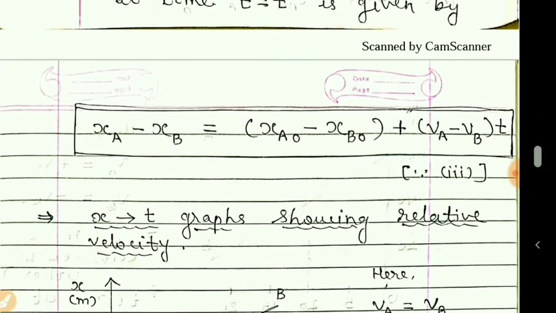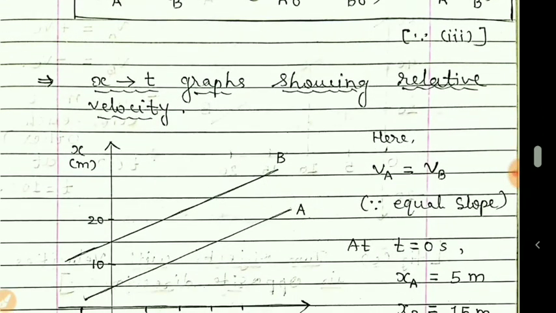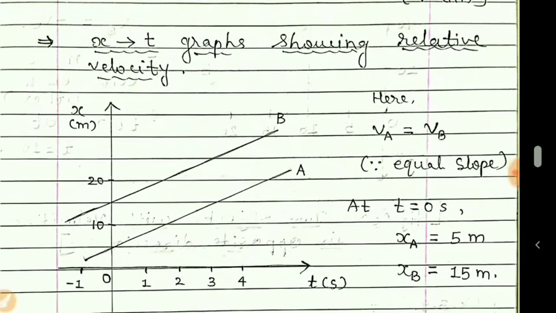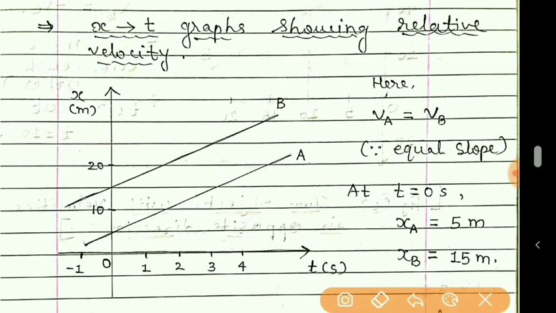Now next is about graph. Graph related to position and time for relative velocity. Students, you can see here there are two particles, particle A and B, and it is the position time graph.